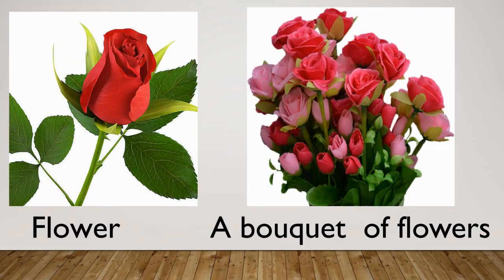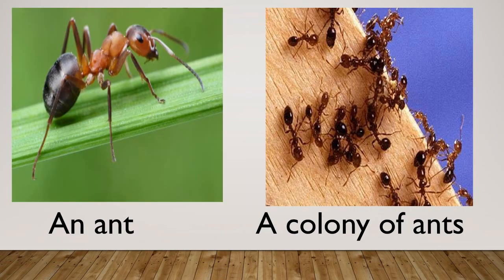Here is another example. A bouquet of flowers. Here, bouquet is a collective noun which refers to a group of flowers. I have one more example for you. A colony of ants. Here, colony is a collective noun which refers to a group of ants.